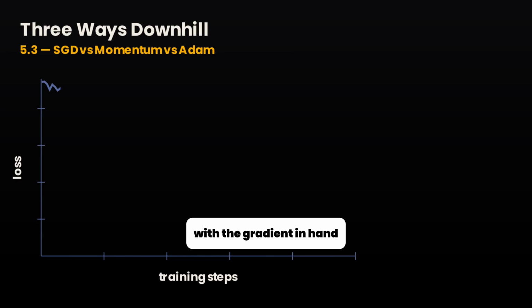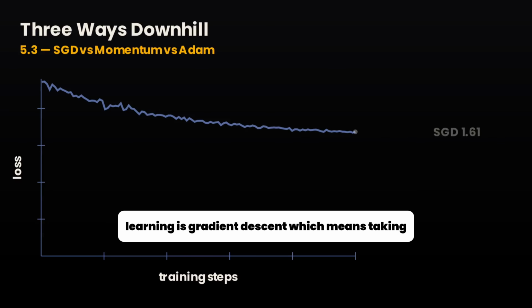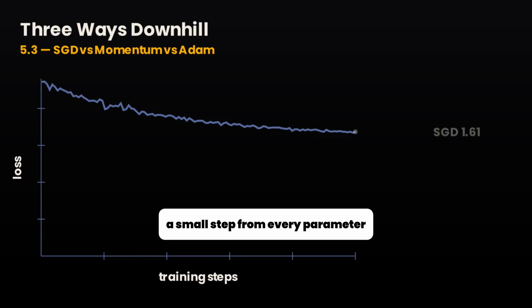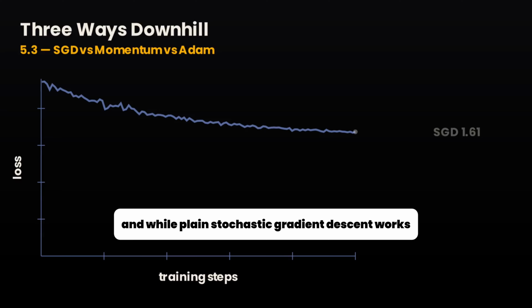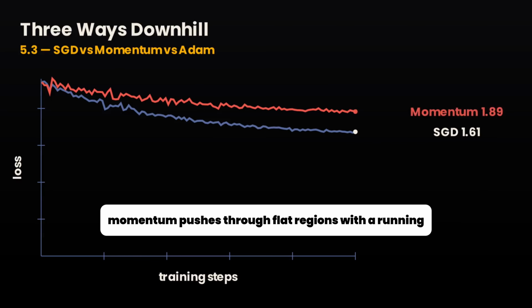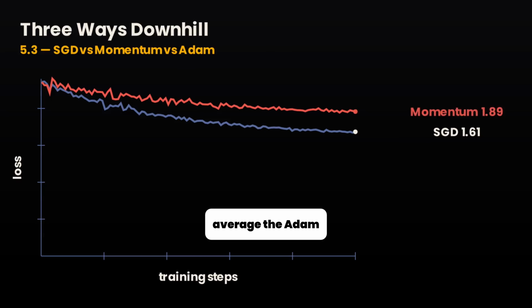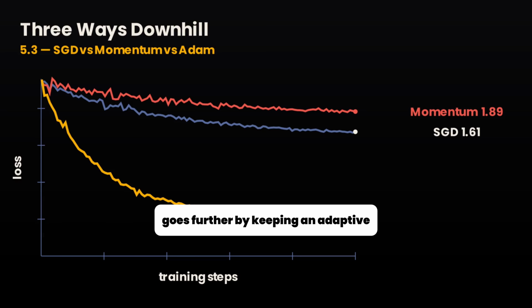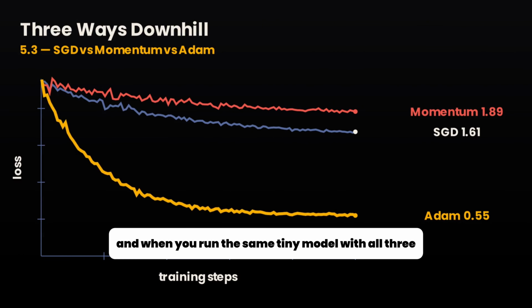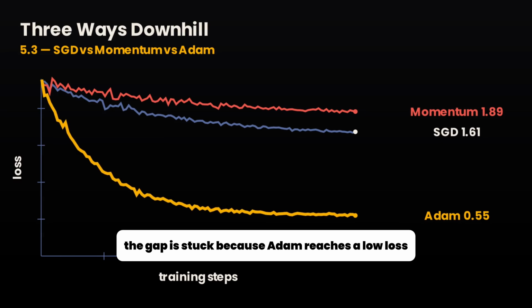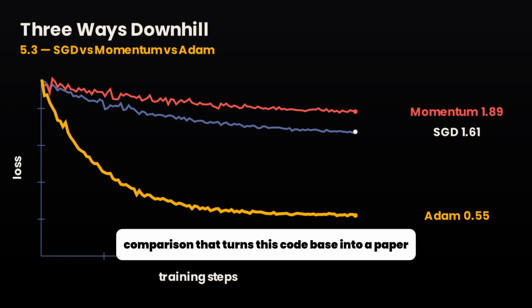With the gradient in hand, learning is gradient descent, which means taking a small step from every parameter in the direction that lowers the loss and repeating. And while plain stochastic gradient descent works, momentum pushes through flat regions with a running average. Adam goes further by keeping an adaptive step size for each parameter. And when you run the same tiny model with all 3, the gap is stark because Adam reaches a low loss far faster, which is exactly the controlled comparison that turns this code base into a paper.